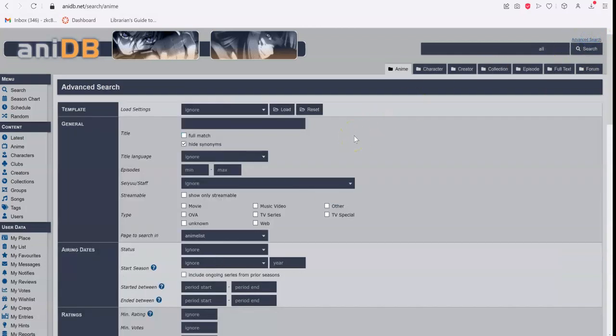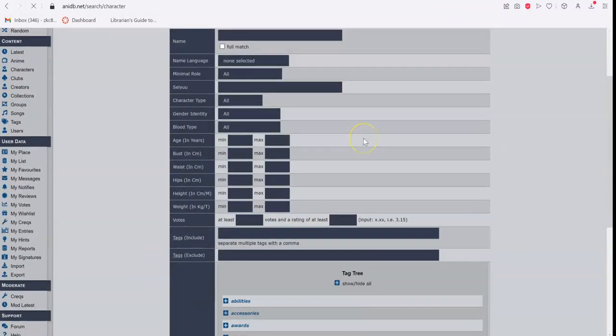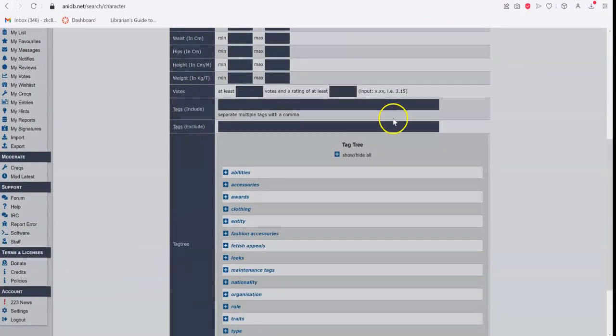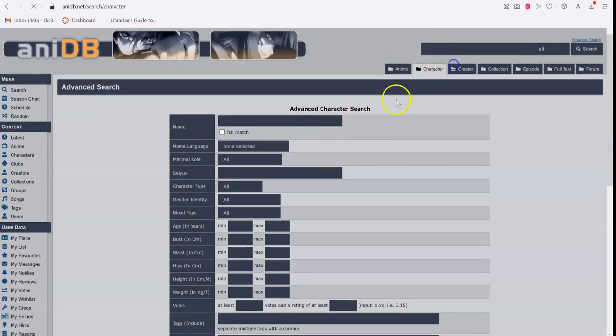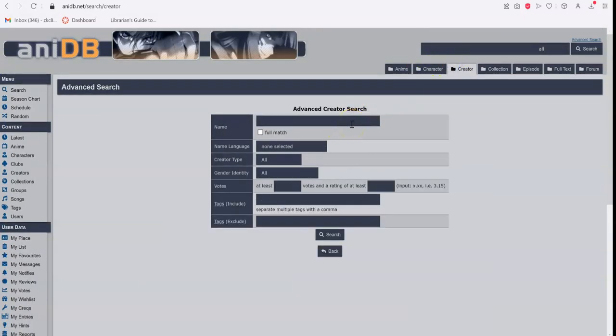For the advanced search options, if you go to advanced search, this is what it looks like. There are several different options, but I'll stick with the anime one. My biggest gripe with this, I'll get out of the way, is that when you're searching for characters or creators, it doesn't give you an option to search by what anime the character's in or what anime the person created, which I think is kind of an oversight.